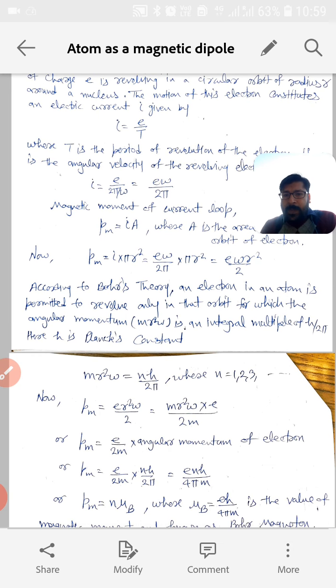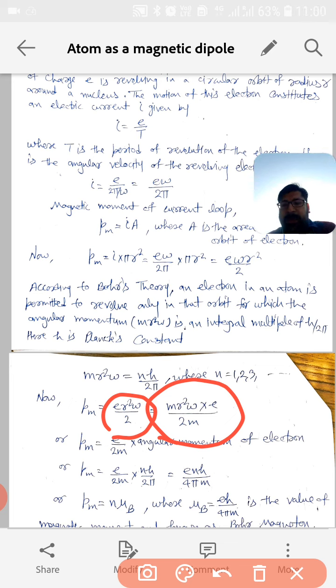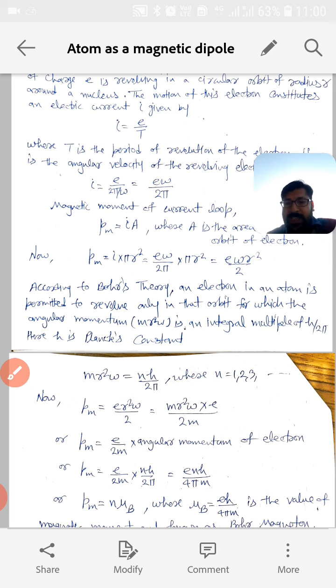Now we have just calculated the magnetic moment of the current loop, which was P_m, and which is equal to e r square omega by 2. Okay, if we multiply this with m and divide by m, then this will become m r square omega into e by 2m. Now substitute, this will become e by 2m into m r square omega, and m r square omega is what?